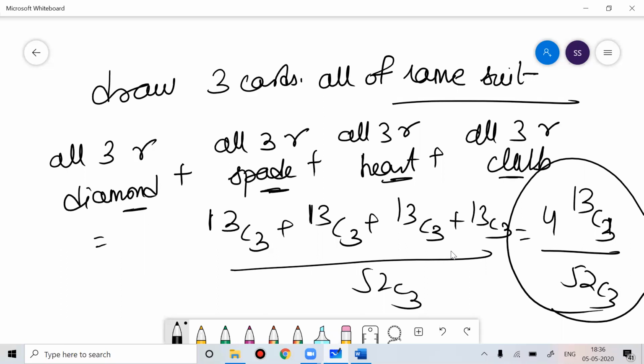Clear na? Anyone have any doubt? Anyone any doubt? Clear na? No one has any doubt? Everyone understood. Okay.